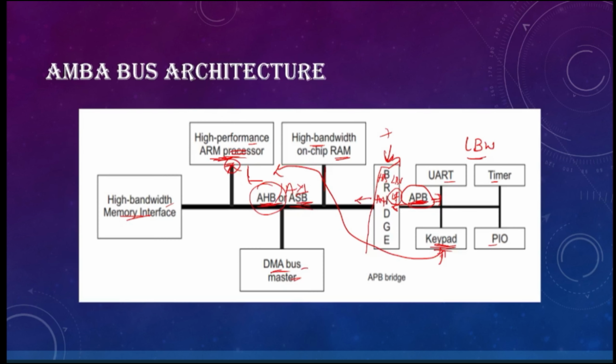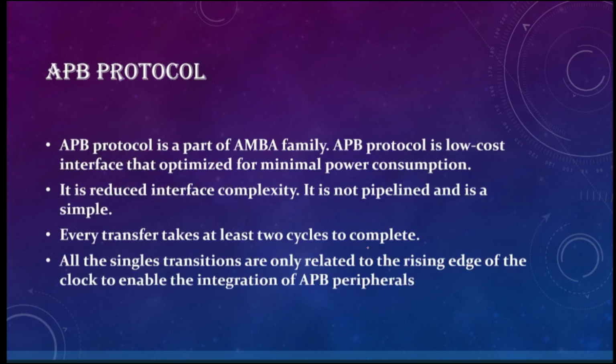Now you got an idea on what this APB protocol is, what the components are that come under this APB low bandwidth protocol devices, what the components are for high bandwidth devices, and what the use of the bridge is. So until now we have seen the evolution of the APB protocol, the architecture of AMBA, and the use of this APB protocol. Now coming to the APB protocol.